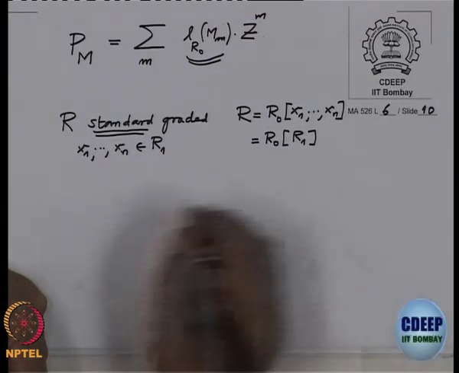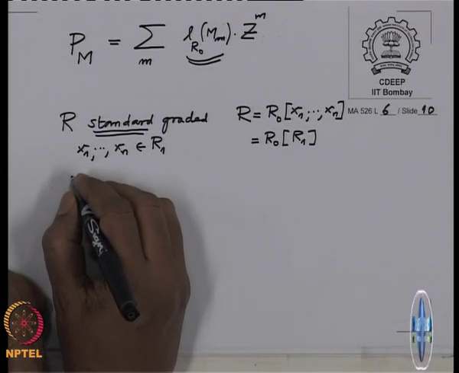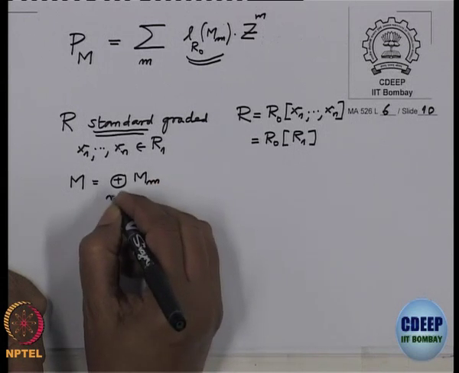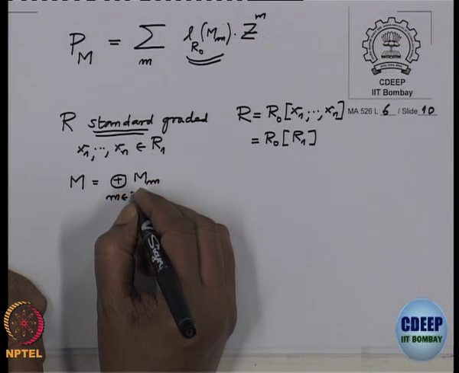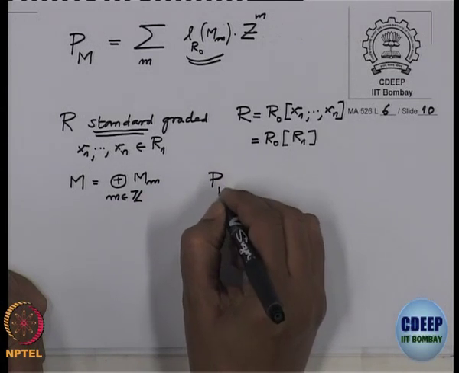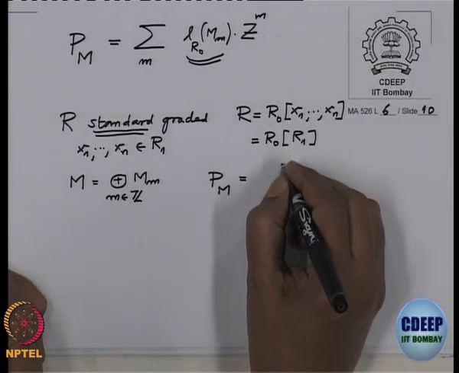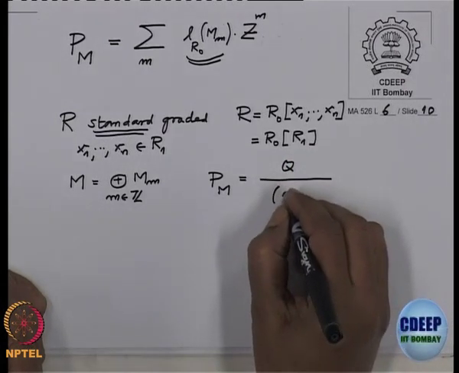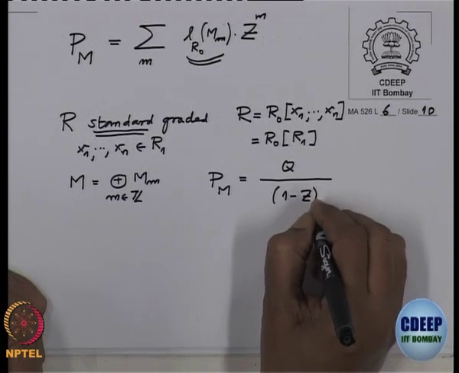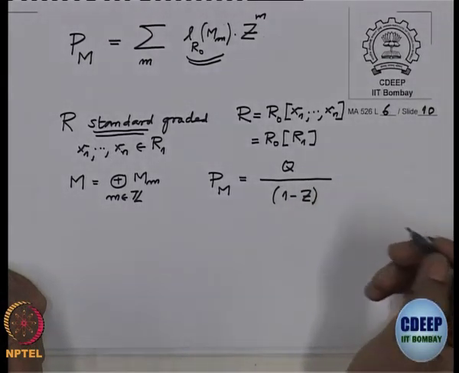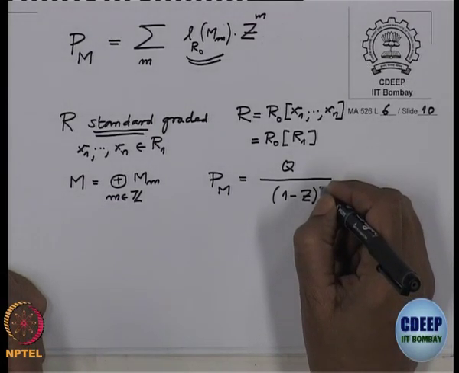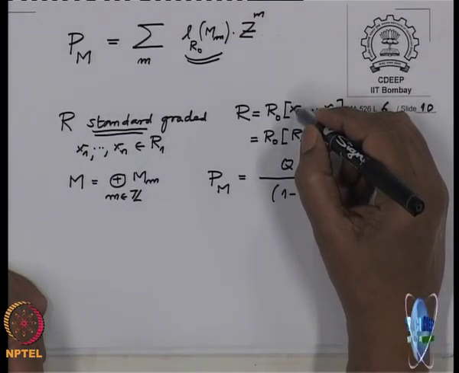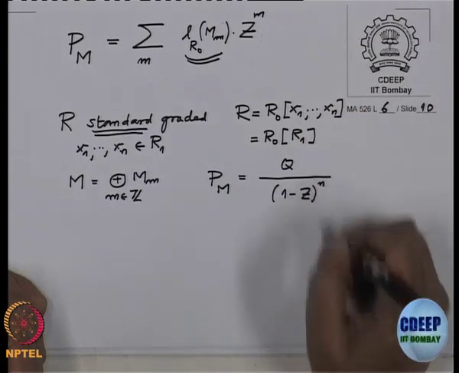So, in this case the Poincare series for any graded module M, P_M, looks like some Laurent polynomial Q over (1 minus Z) power n, because this will be 1 minus Z power gamma 1, which is 1, and so on. So, there are n of them.